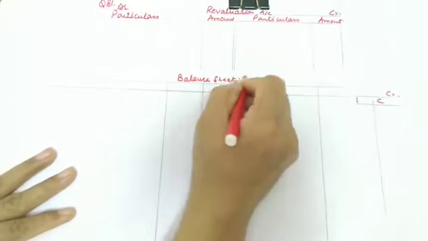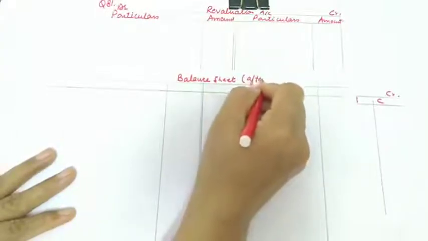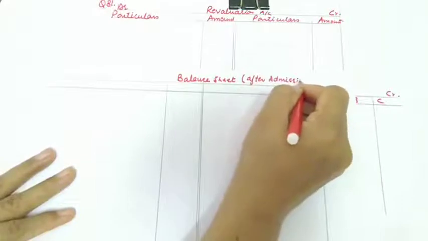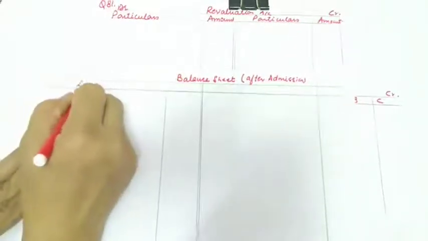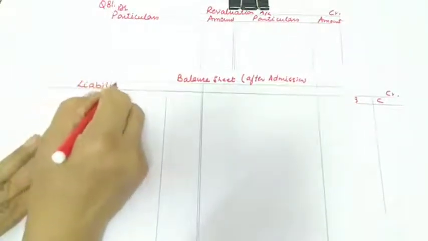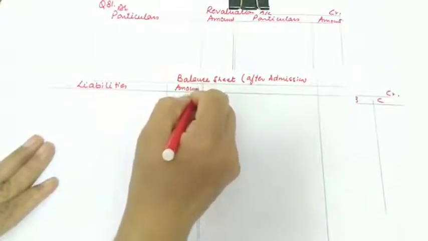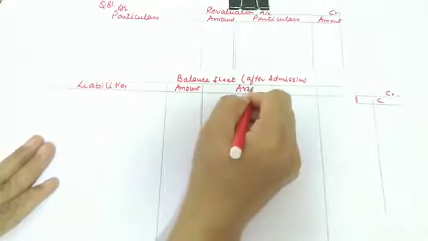This balance sheet is after admission, the new balance sheet. So this is the liability side, amount, and assets and amount.